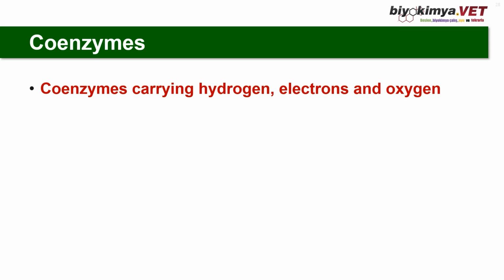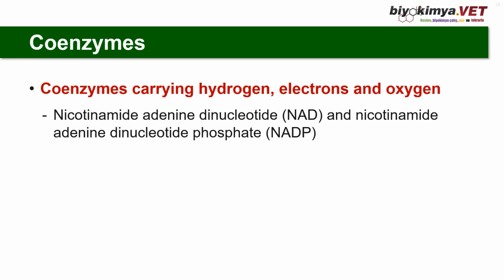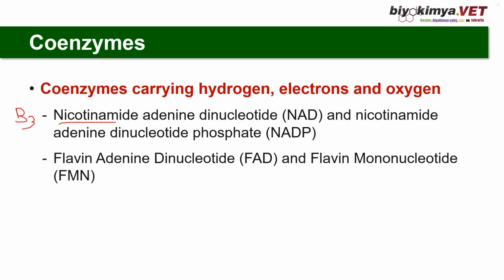Coenzymes, they are reducing equivalents. Nicotinamide adenine dinucleotide NAD and nicotinamide adenine dinucleotide phosphate NADP are the 2 coenzymes of vitamin B3. Nicotinamide is the chemical name of vitamin B3. And also we have flavin adenine dinucleotide FAD and flavin mononucleotide FMN. These are the coenzymes of vitamin B2, which is riboflavin. Nicotinamide, vitamin B3, is a component of redox coenzymes NAD and NADP. Riboflavin is a component of redox coenzymes FMN and FAD.